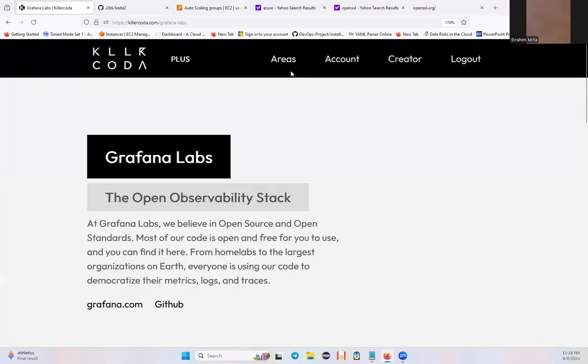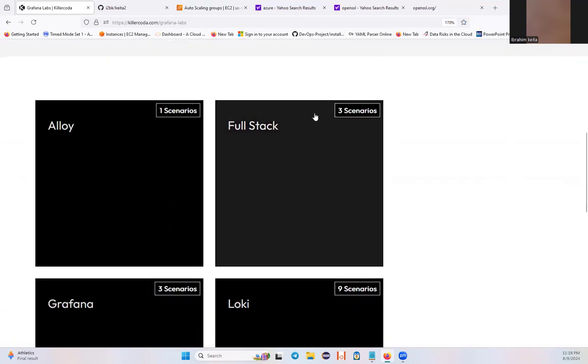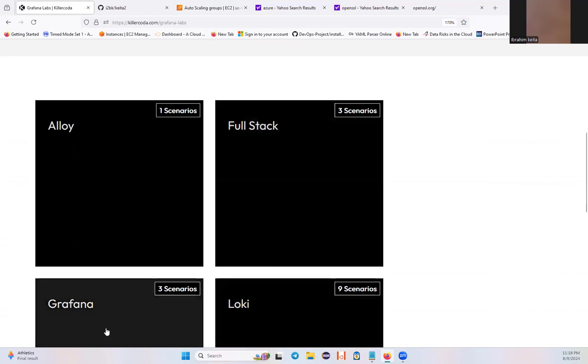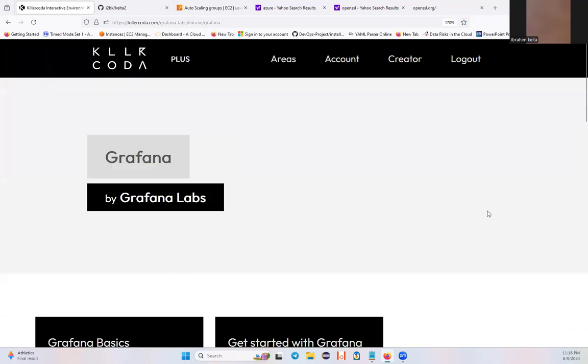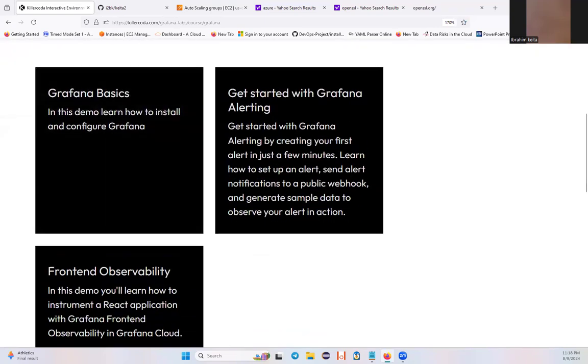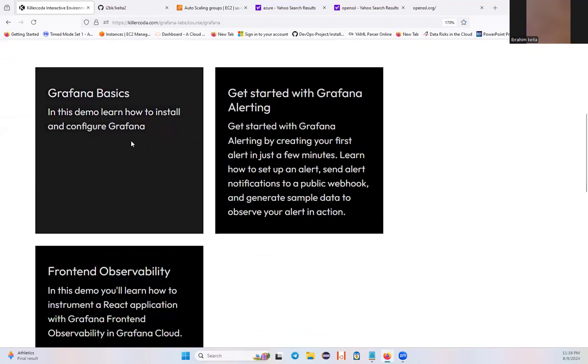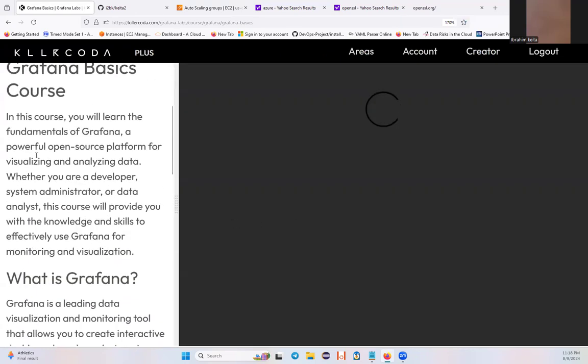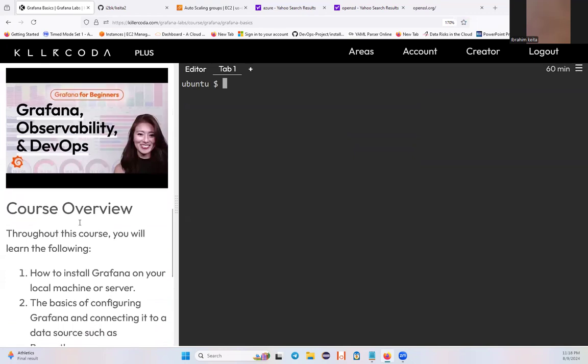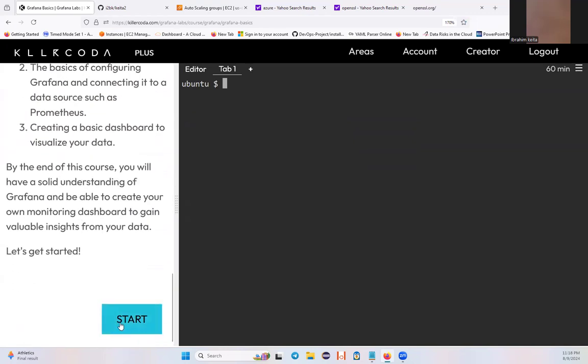Grafana is one of the things. You see the full stack, Loki, Grafana, three scenarios. Then you see it, Grafana. Learn it and do it. Let's start.